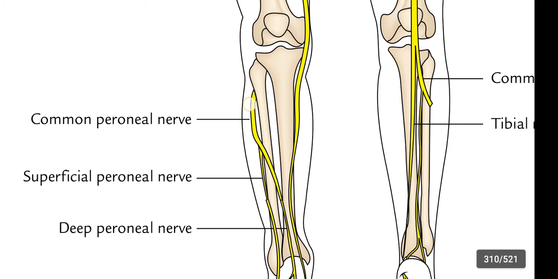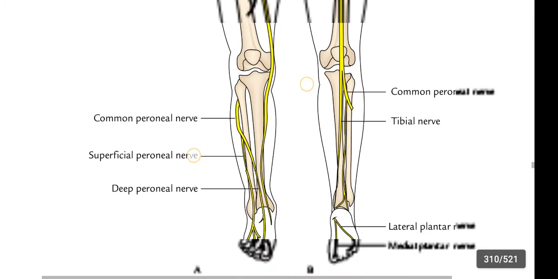At the lateral side of the neck of the fibula, it is divided into two parts: deep peroneal nerve and superficial peroneal nerve. This is the deep peroneal nerve, which enters the anterior compartment of leg and supplies the muscles of the anterior compartment of leg.